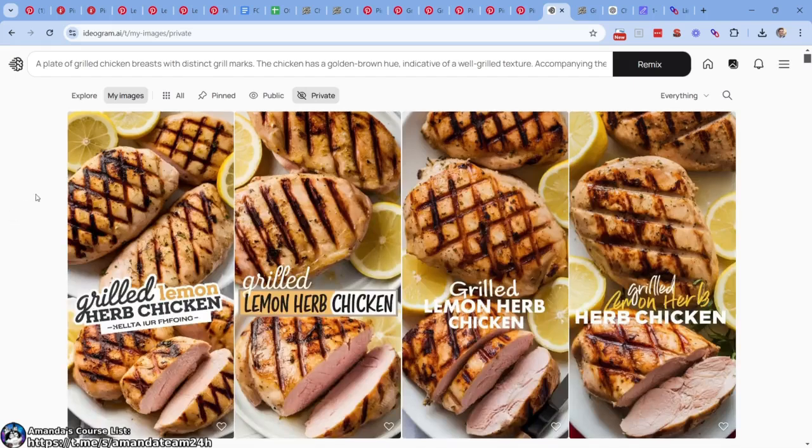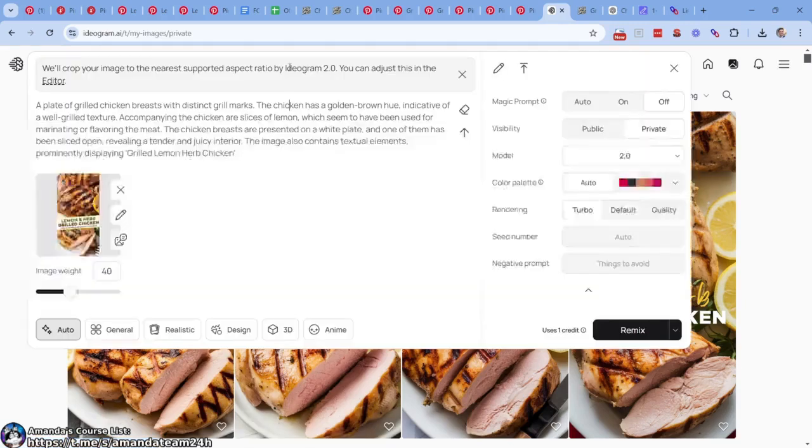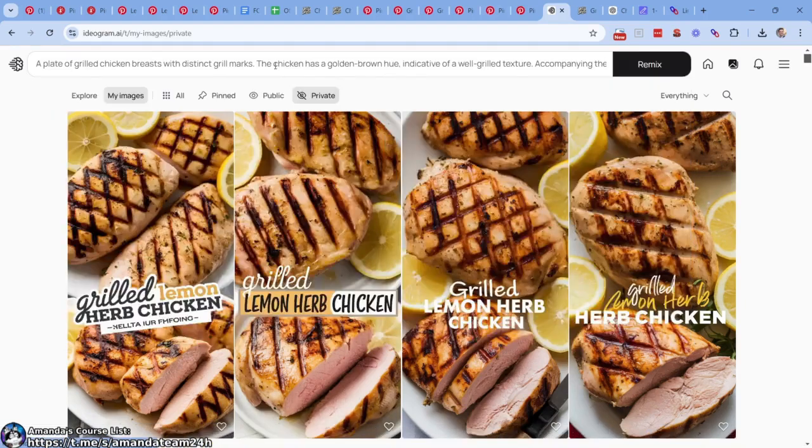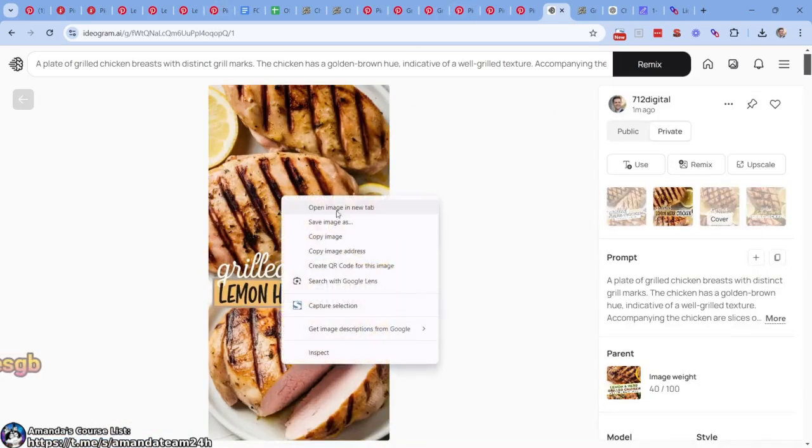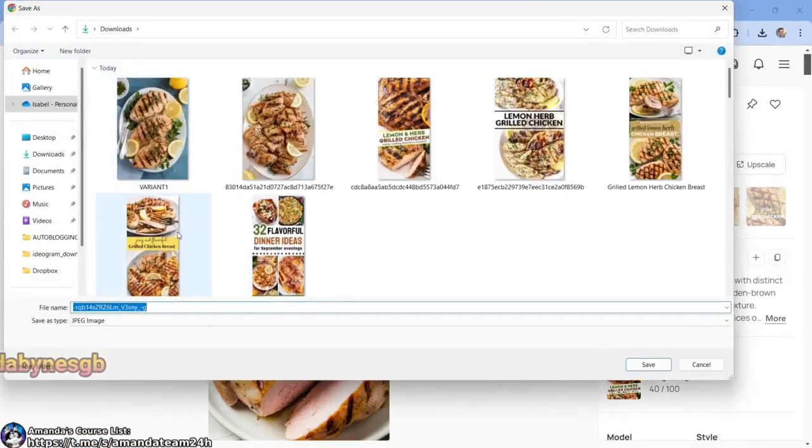99% complete. Okay, there you have it. I like it. Looks nice. Looks excellent, really. Goodness gracious. This one's nice. Grilled lemon herb chicken. It has a good feel to it. Look at that. That's really cool. So the original image is much different than what we have here. This one's straight text. Can I get a side by side? Maybe not. Let me just save this one first. Let's do variant 2.